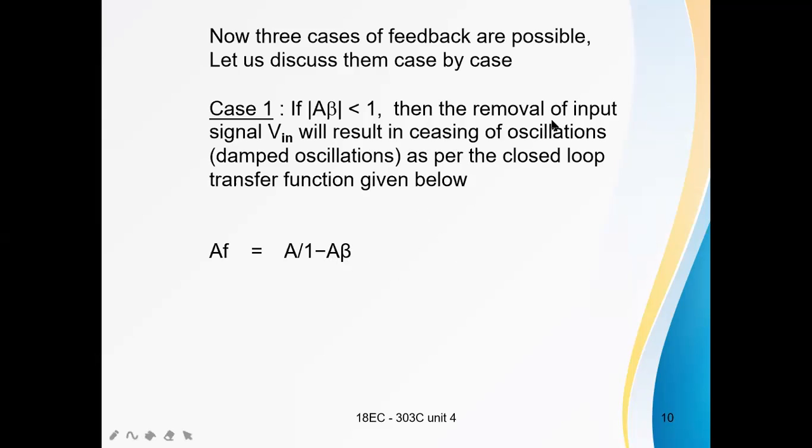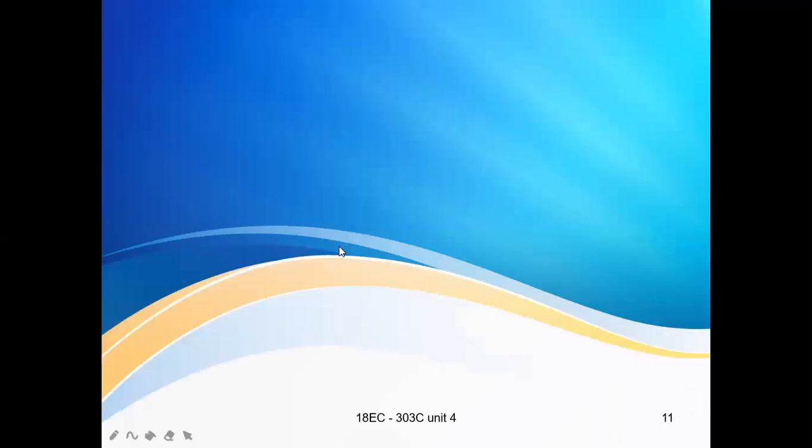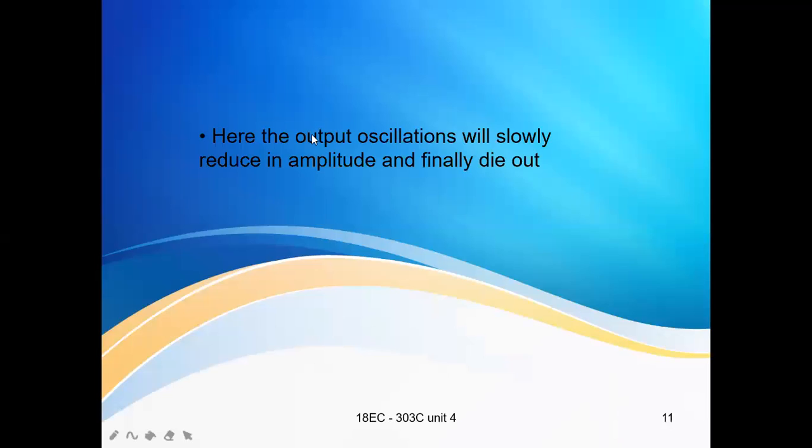There will be no input. If there is no input and A beta is less than 1, in that case the output oscillations will slowly reduce in amplitude.